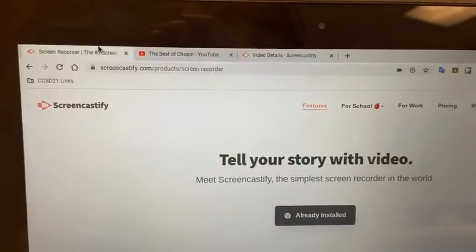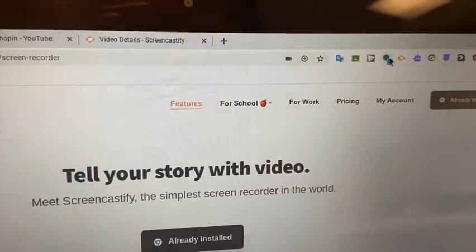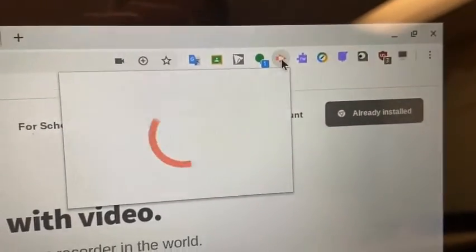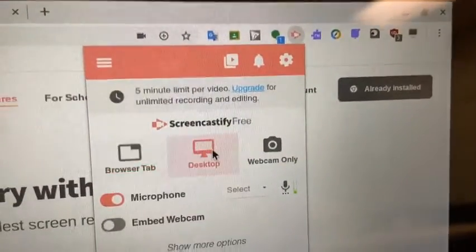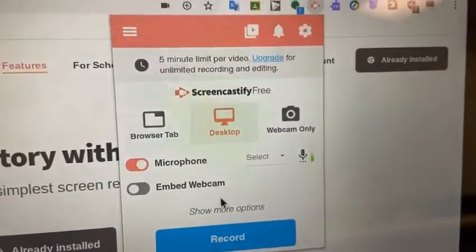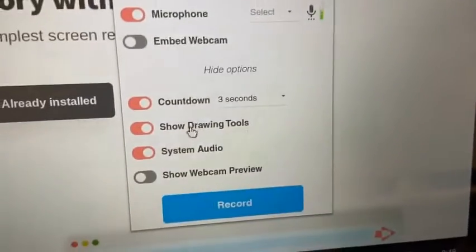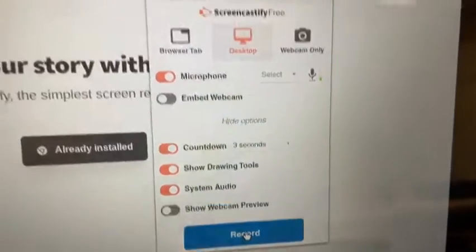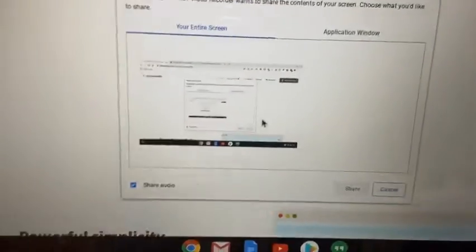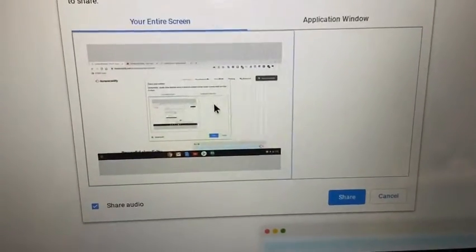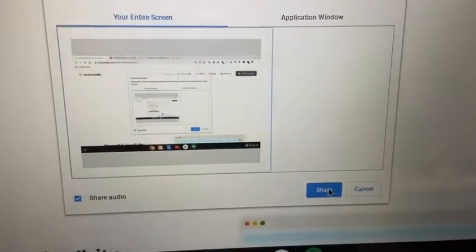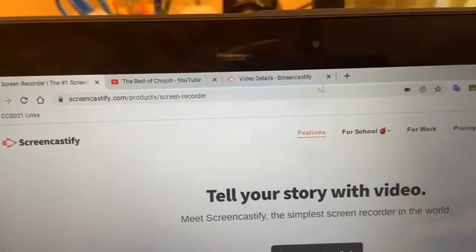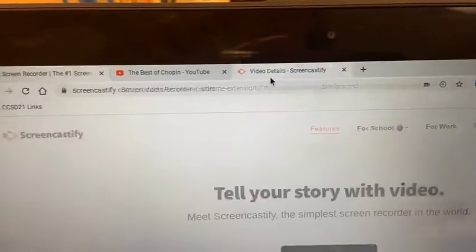So for now, we're going to go back and I'll show you the desktop version, recording your desktop, which is basically the same, so I won't take as long. For desktop, again, if I want audio, I need to make sure that system audio is on, and then I click record. When you do desktop, it's going to prompt you, and then you select the screen and click share. Now it'll record all three of these tabs, and I'll be able to click back and forth.